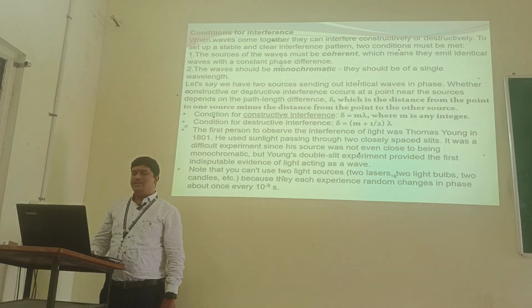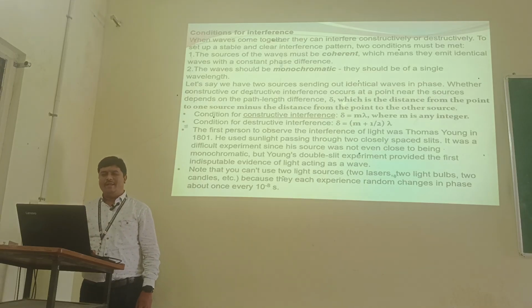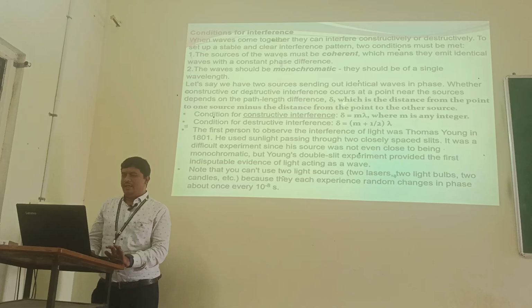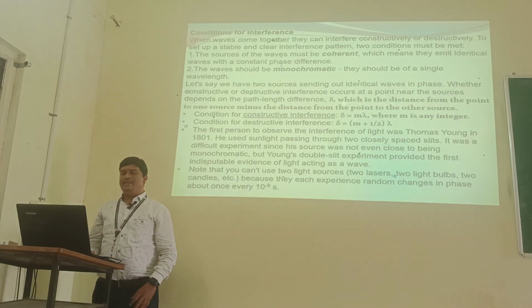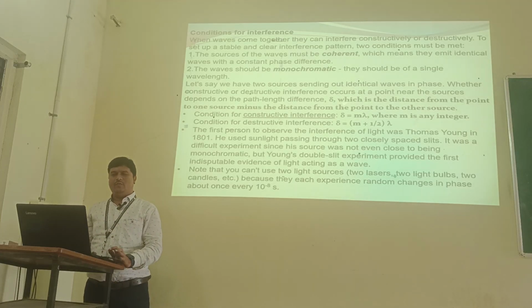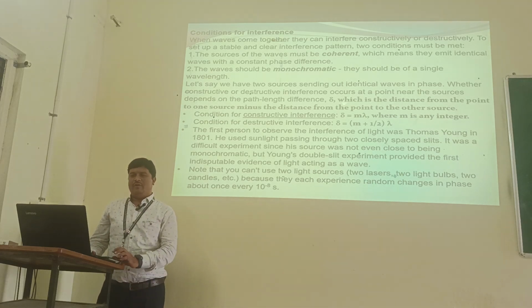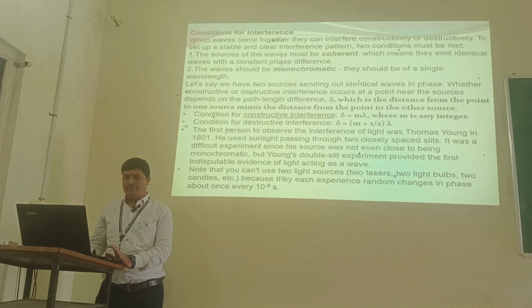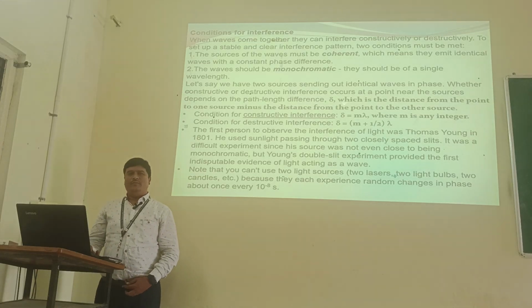Next, conditions for interference. When waves come together, they can interfere constructively or destructively to set up a stable and clear interference pattern. Two conditions must be met. One, the sources of the waves must be coherent, which means they emit identical waves with a constant phase difference. Two, the waves should be monochromatic, of a single wavelength.